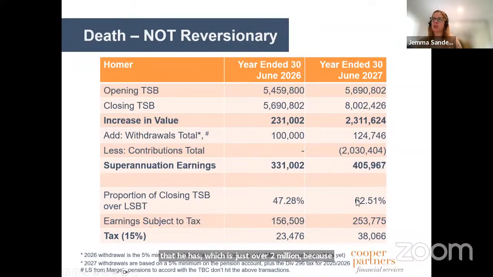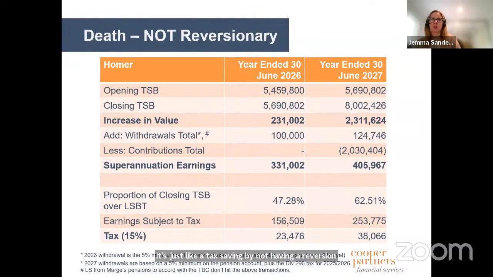Now we are starting to get the extent to which we're over the cap being similar to the previous scenario, as you can see, and then the tax coming through. So what's the big difference here? Really it's just a tax saving by not having a reversionary pension.